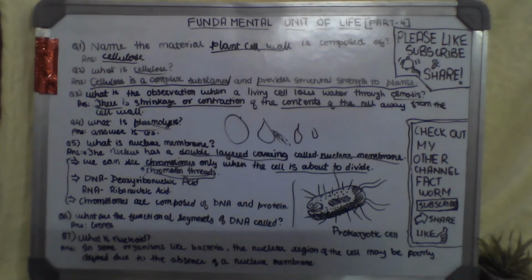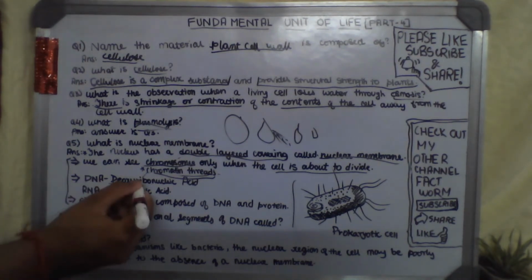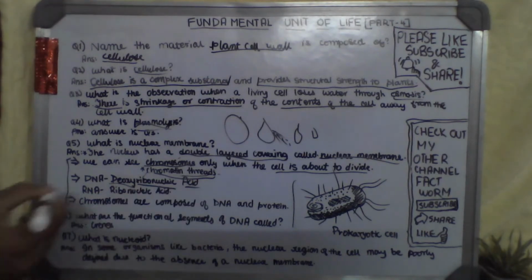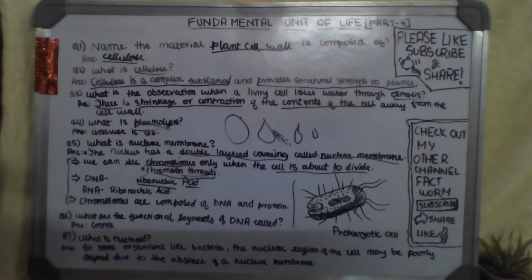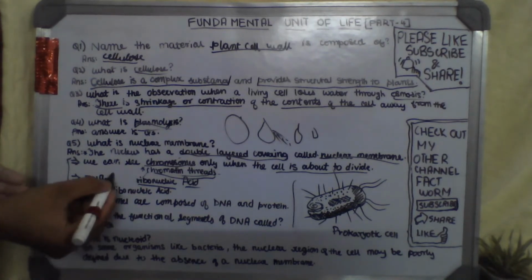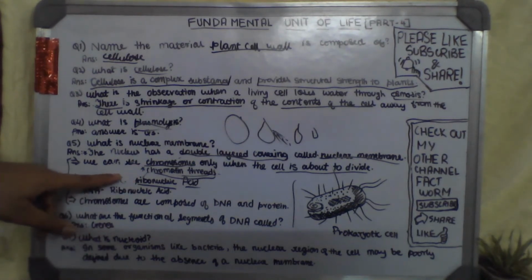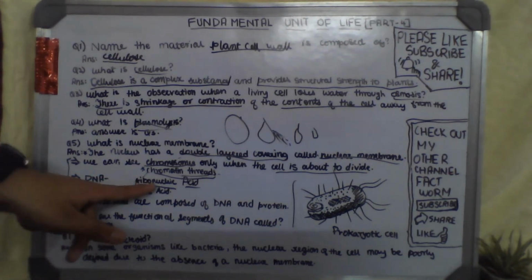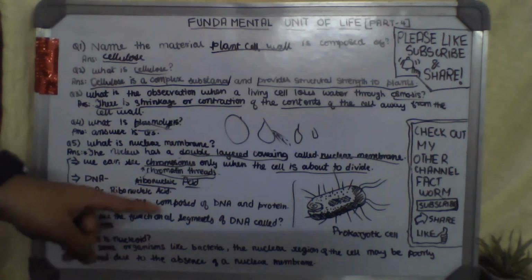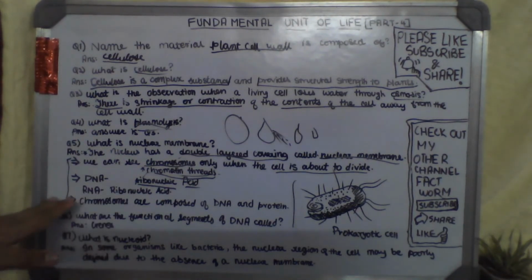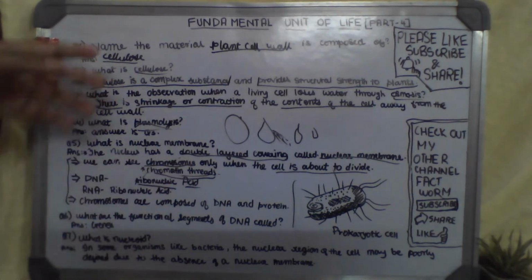Then comes DNA and RNA. This is also in Cell, but I think I've not discussed it, so we are going to discuss here what DNA stands for. Deoxyribonucleic acid. You can divide it into three parts: deoxyribonucleic acid. Similarly, in RNA you just have to remove deoxy. There was deoxy written, and I just removed it. Then it becomes ribonucleic acid. So ribonucleic acid is the term for RNA, and deoxyribonucleic acid is for DNA.